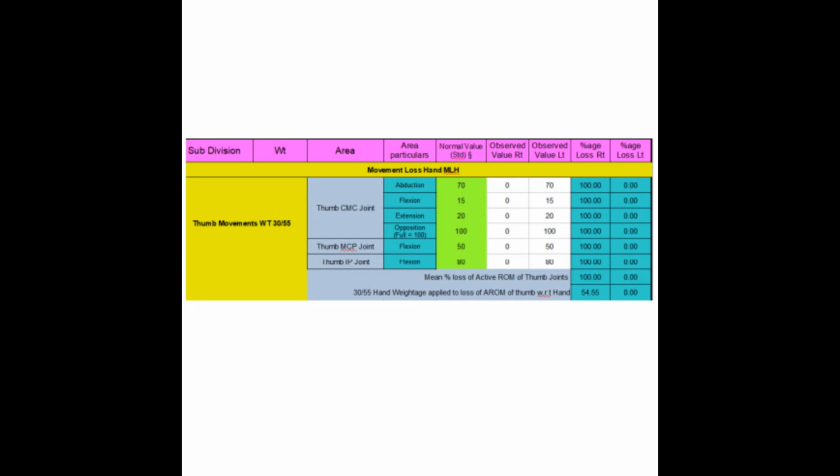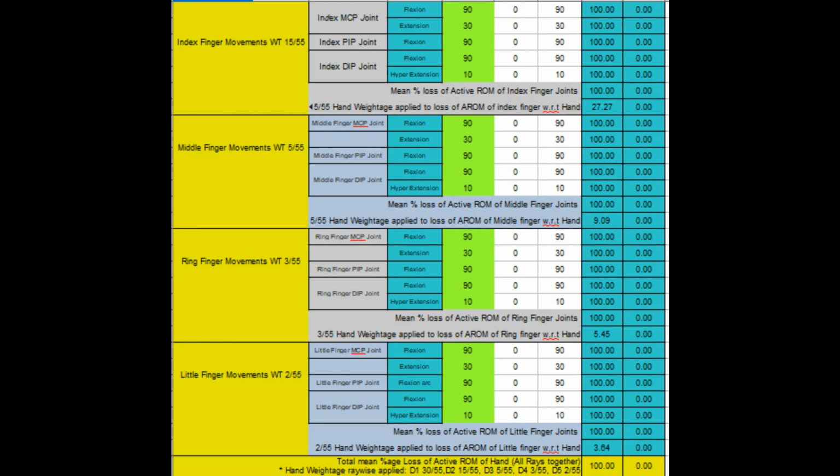How do we check AROM of hand? By this time, you must be having some ideas. First, percentage losses are calculated for each direction of the movement in each ray of the hand. Mean percentage loss is calculated for each ray of the hand separately. Then a ray-wise weightage is applied. These weighted values were added. For example, in case of thumb, loss of AROM is calculated as below: thumb CMC joint, thumb MCP joint and thumb IP joint.